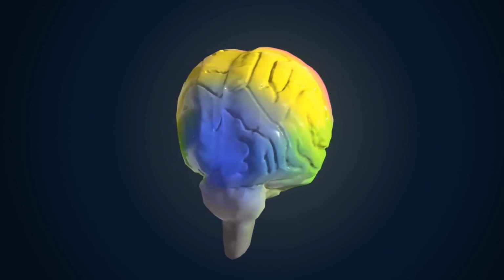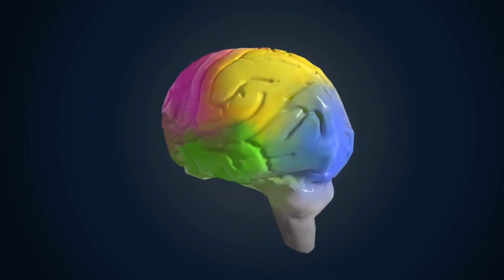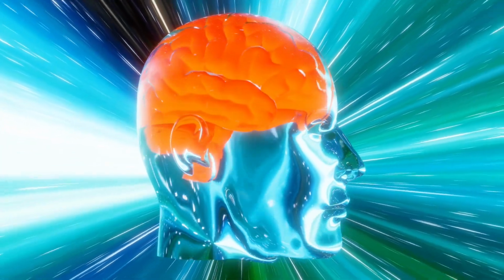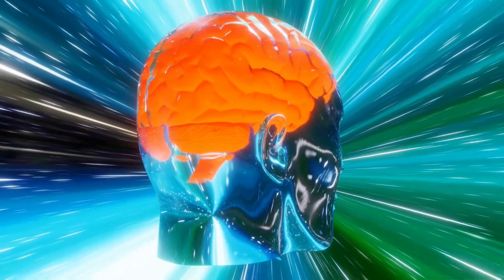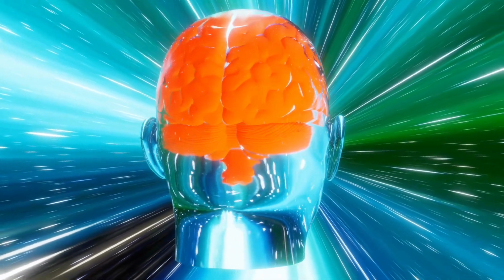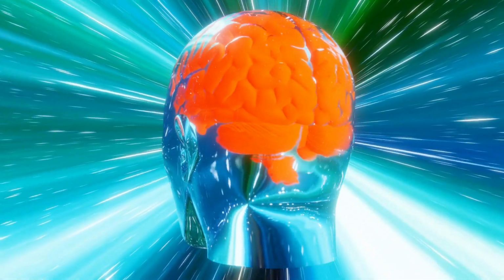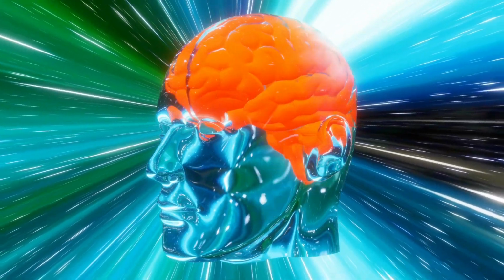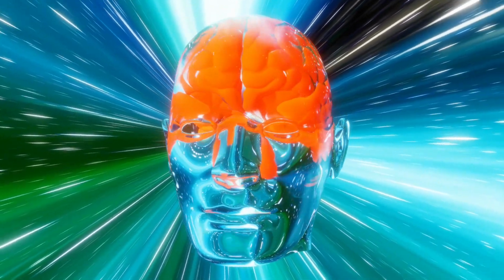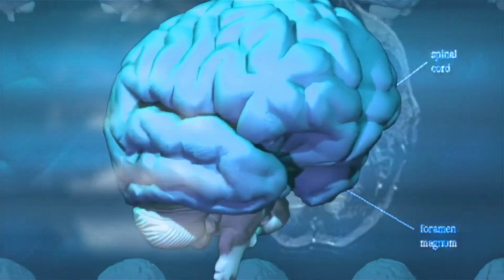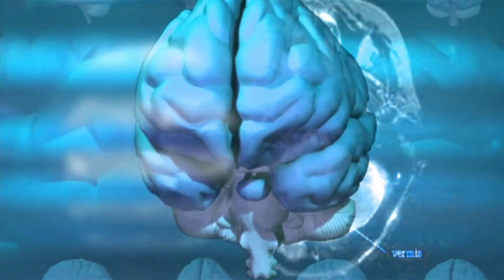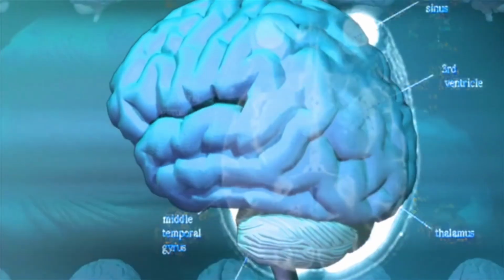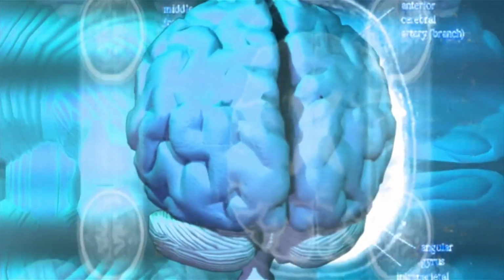Other regions of the brain, such as the amygdala, hippocampus, and prefrontal cortex, also play a role in regulating hormone production and release in response to environmental and emotional cues. For example, the amygdala, which is involved in the processing of emotions, can stimulate the release of stress hormones in response to a perceived threat. Overall, the brain plays a crucial role in maintaining the delicate balance of hormone production and release throughout the body, and disruptions in this balance can have significant effects on physical and mental health.